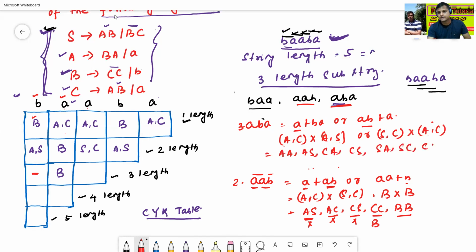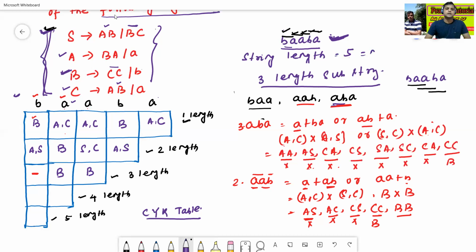Then CA, then CC. A, no. AS, there is no AS. CA, there is no CA. CS, there is no CS. SA, there is no SA. SC, there is no SC. CA, there is no CA. CC, S, it is B. So it is nothing but B. Okay. So the 3-length substrings are over.